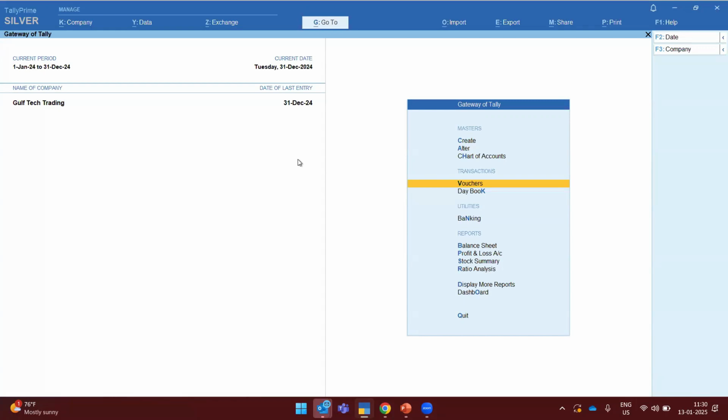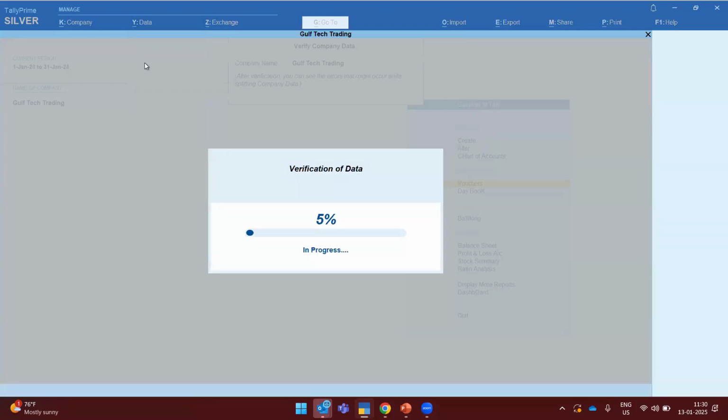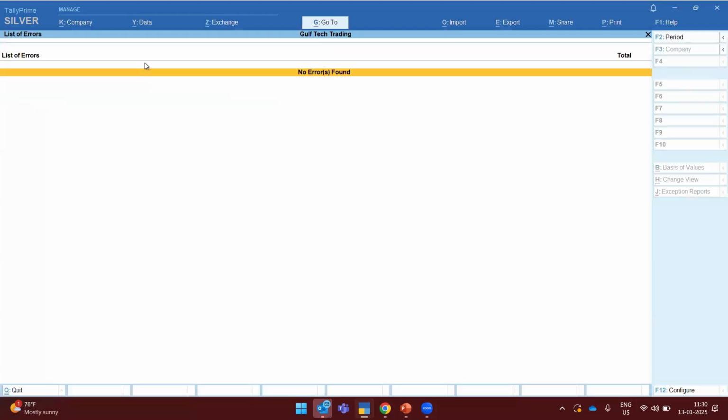And earlier I discussed the checklist to be followed in Tally. If you have logged in to your company at admin level, once you press Alt Y, you can see the option Split here. Before splitting the data, you have to verify whether you have any kind of error. Once this verification is done, I can see here there is no error found.